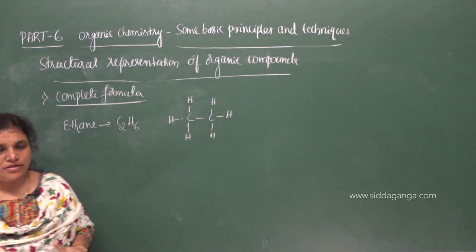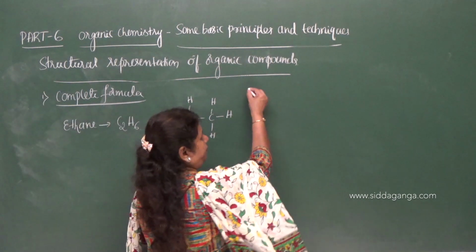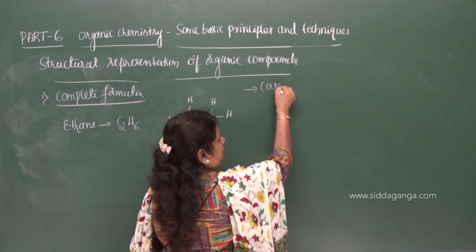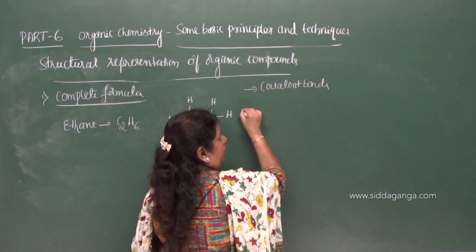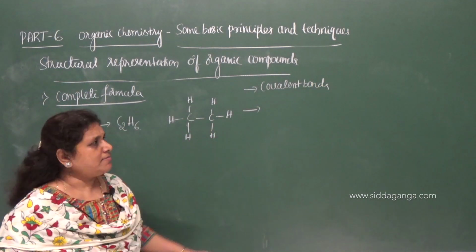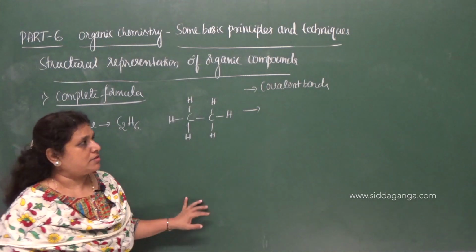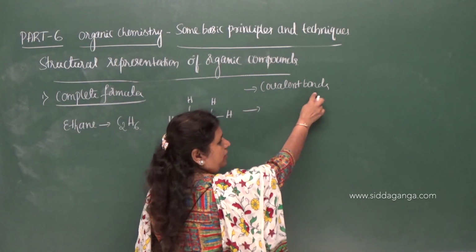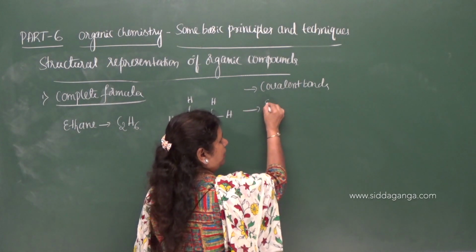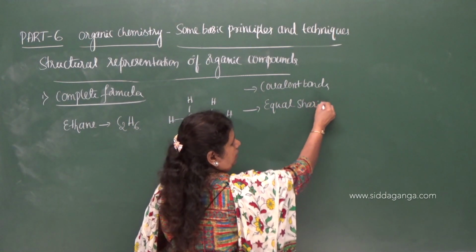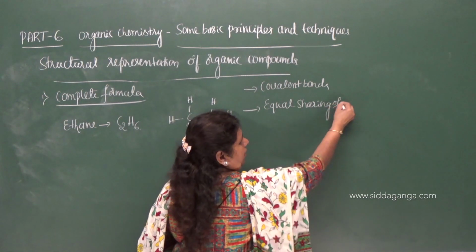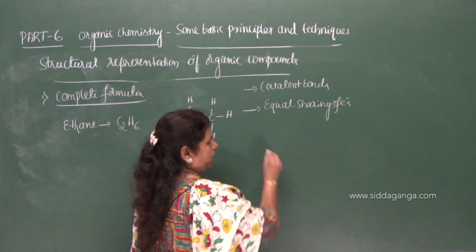And as we know, organic compounds form covalent bonds, and the covalent bonds are formed by the equal sharing of electrons.